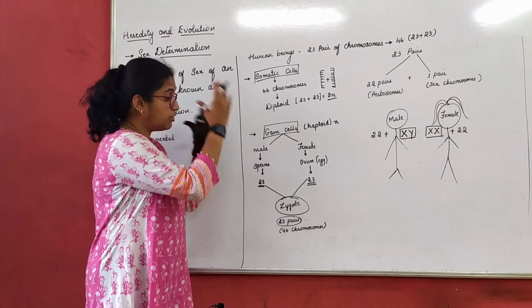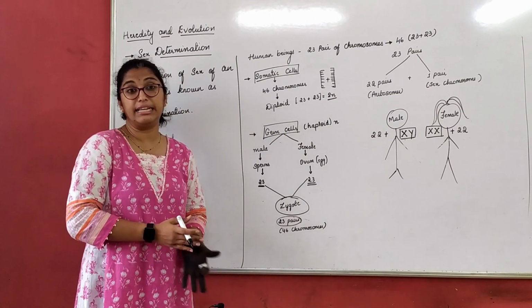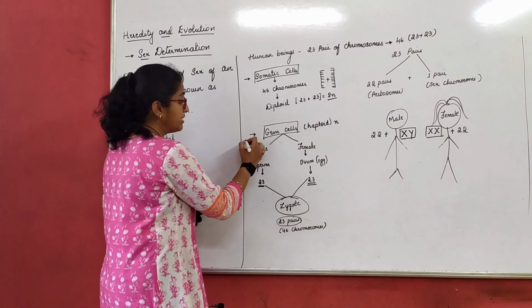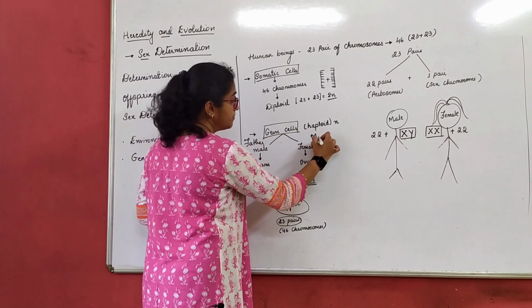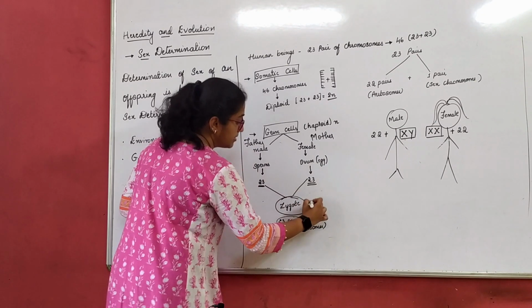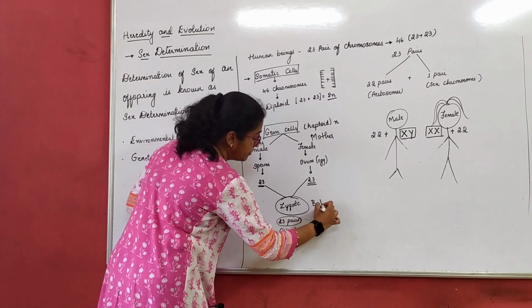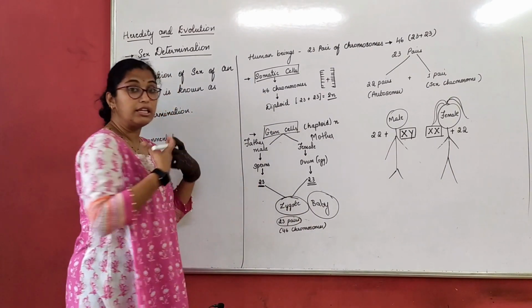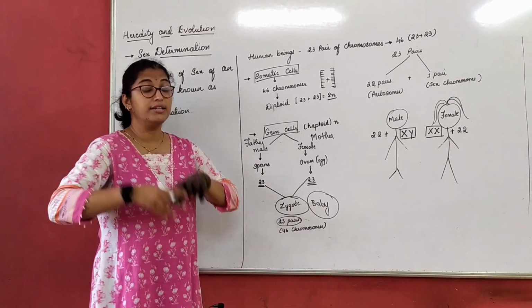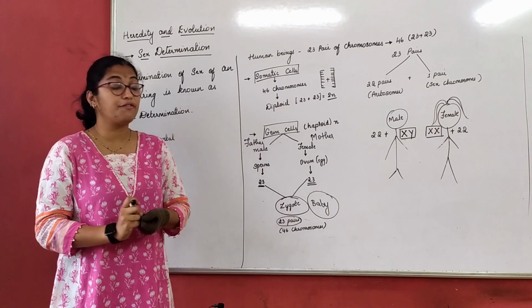If I again take you to this in terms of heredity, DNA and everything, consider father and mother, and this is a baby, the zygote, as I have named it. That means the baby will have 23 chromosomes I am receiving from the father and 23 chromosomes from the mother.